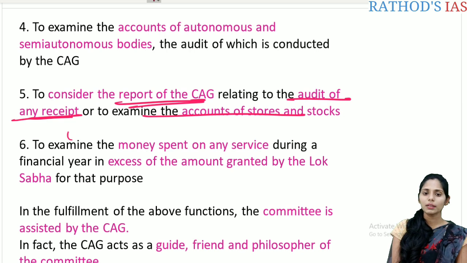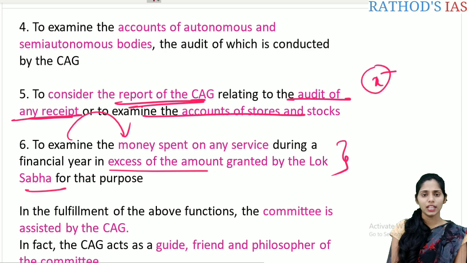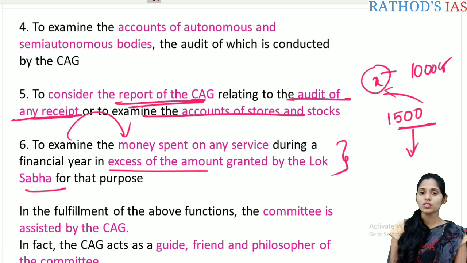And the next one is to examine the money which is spent by any service during the financial year in excess of the amount which is granted by the Lok Sabha. So what is this excess grant? Already we studied. Whenever, for example, for a scheme X, 1000 crore rupees is allocated, but the government spent about 1500 crores, that is 500 crores extra. So for this 500 crores, there will be an excess grant that will be passed in the parliament, mainly to withdraw this excess money from the Consolidated Fund of India.